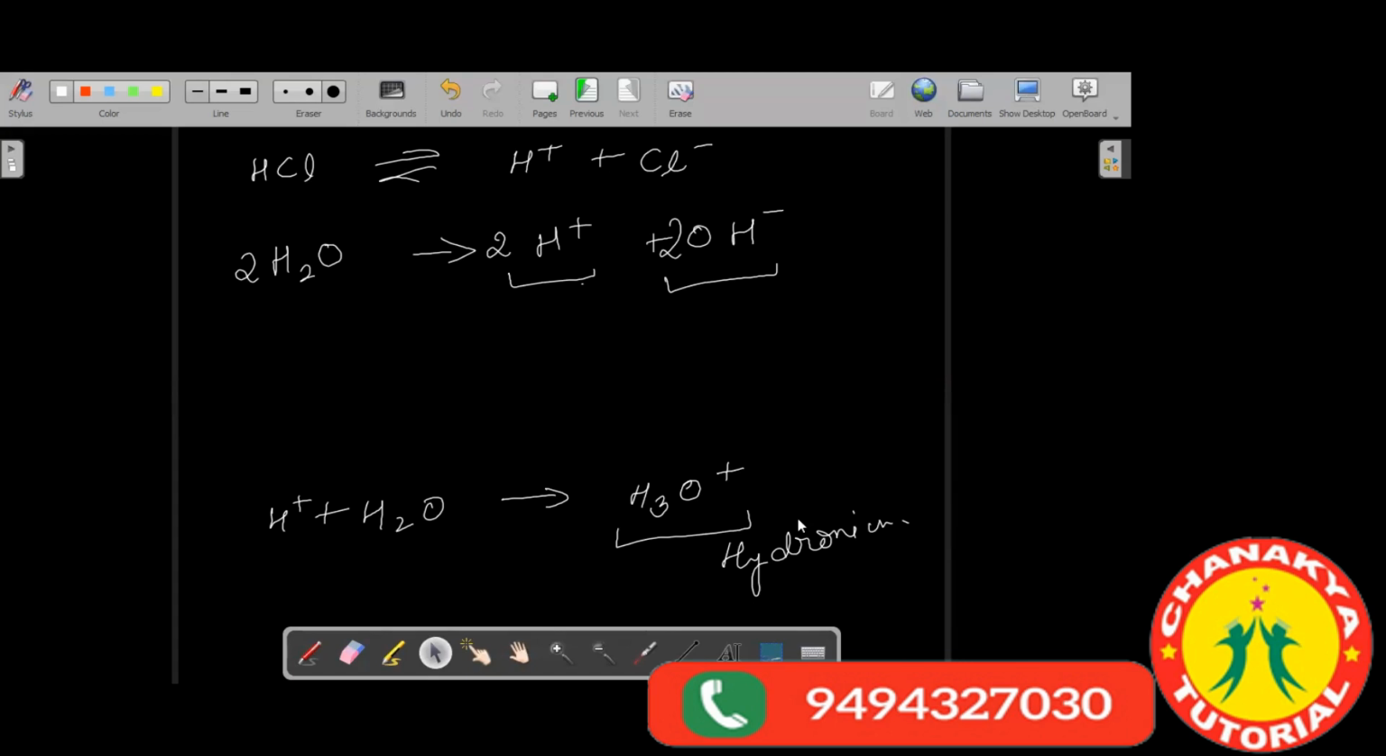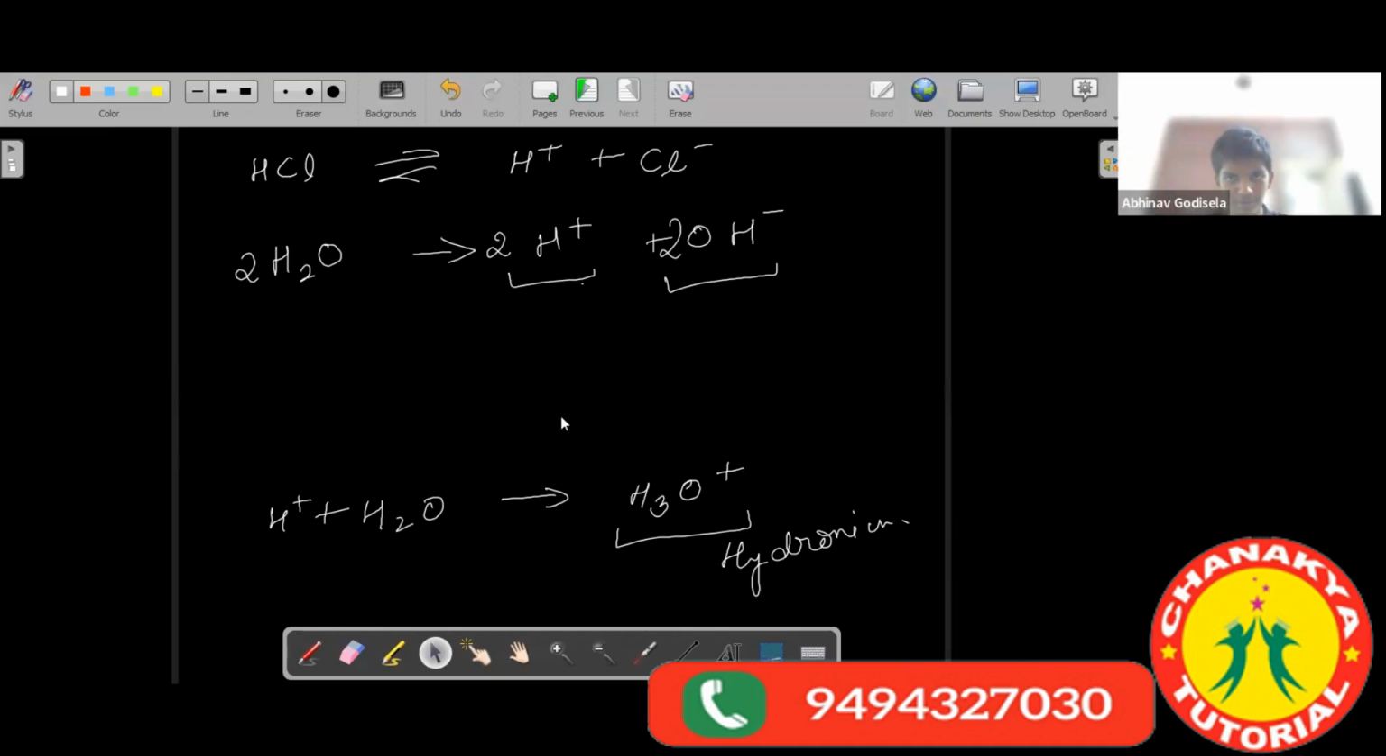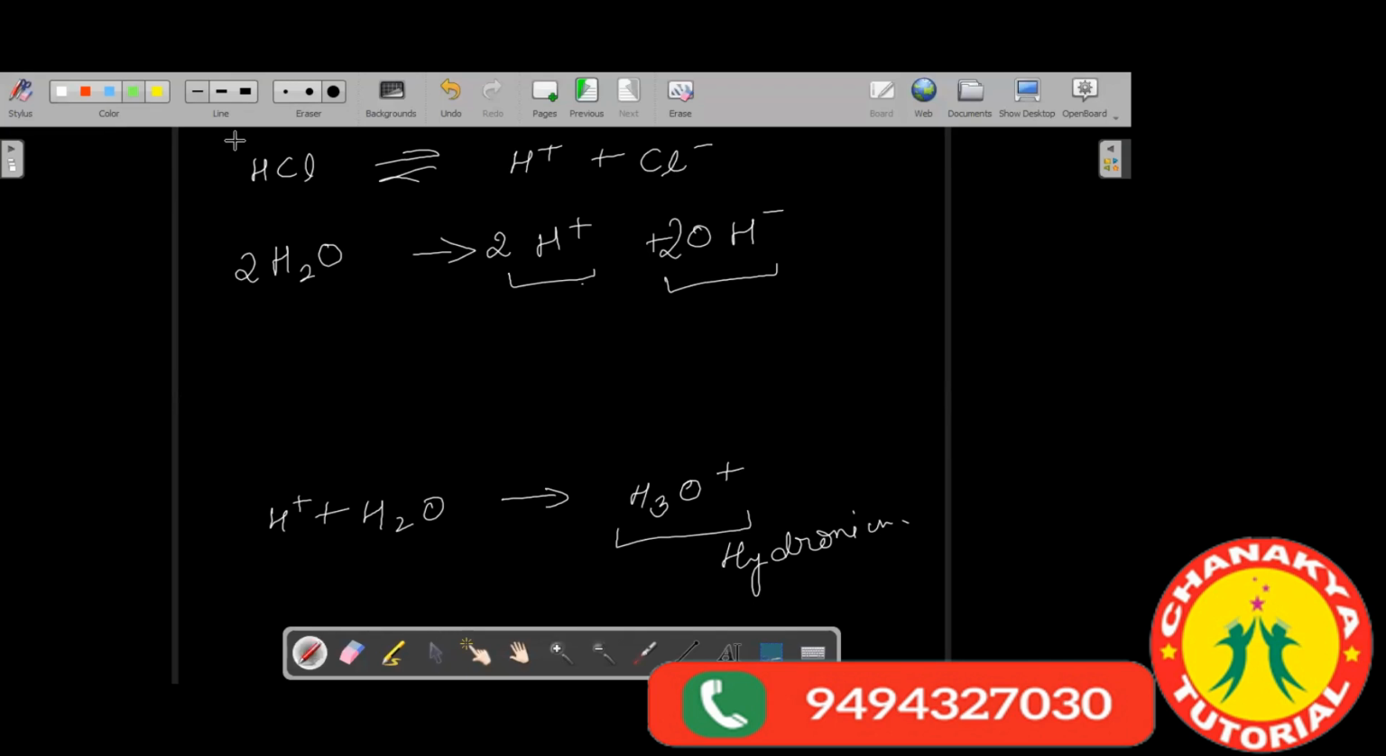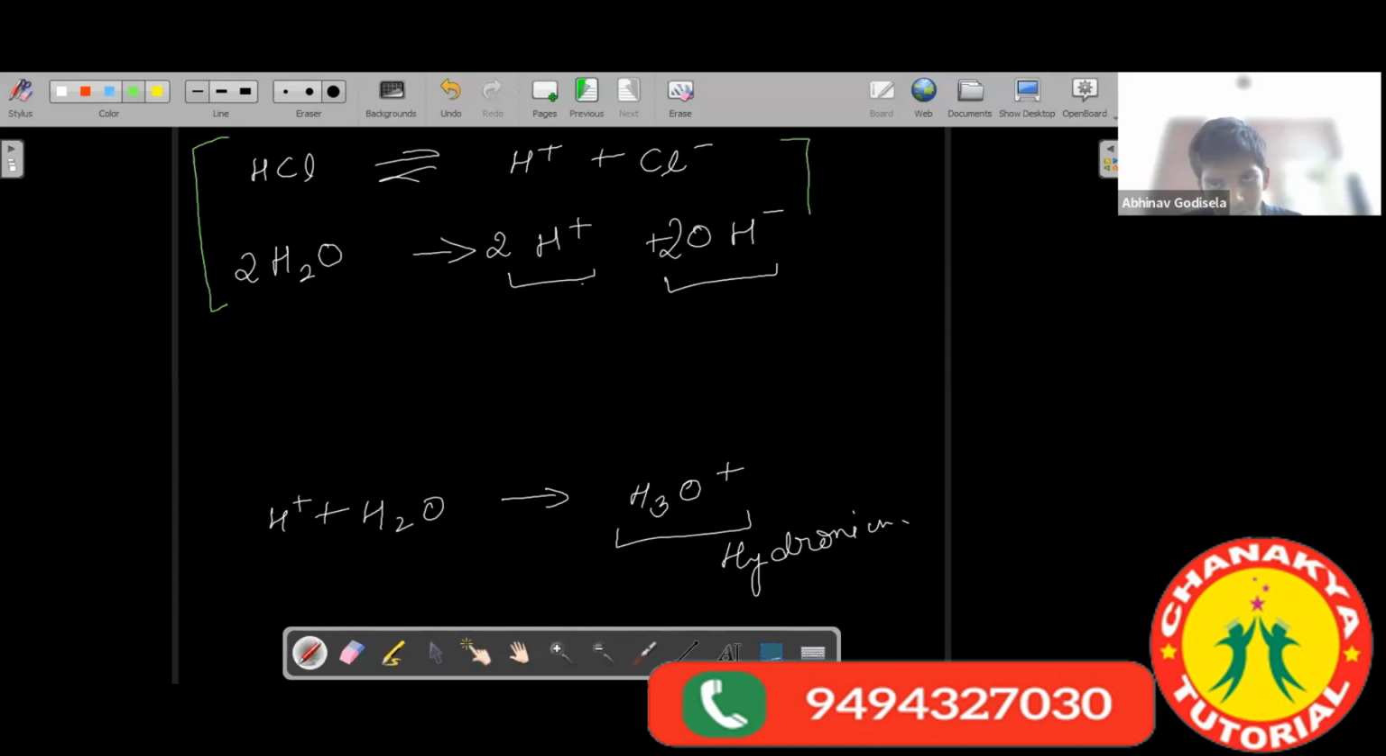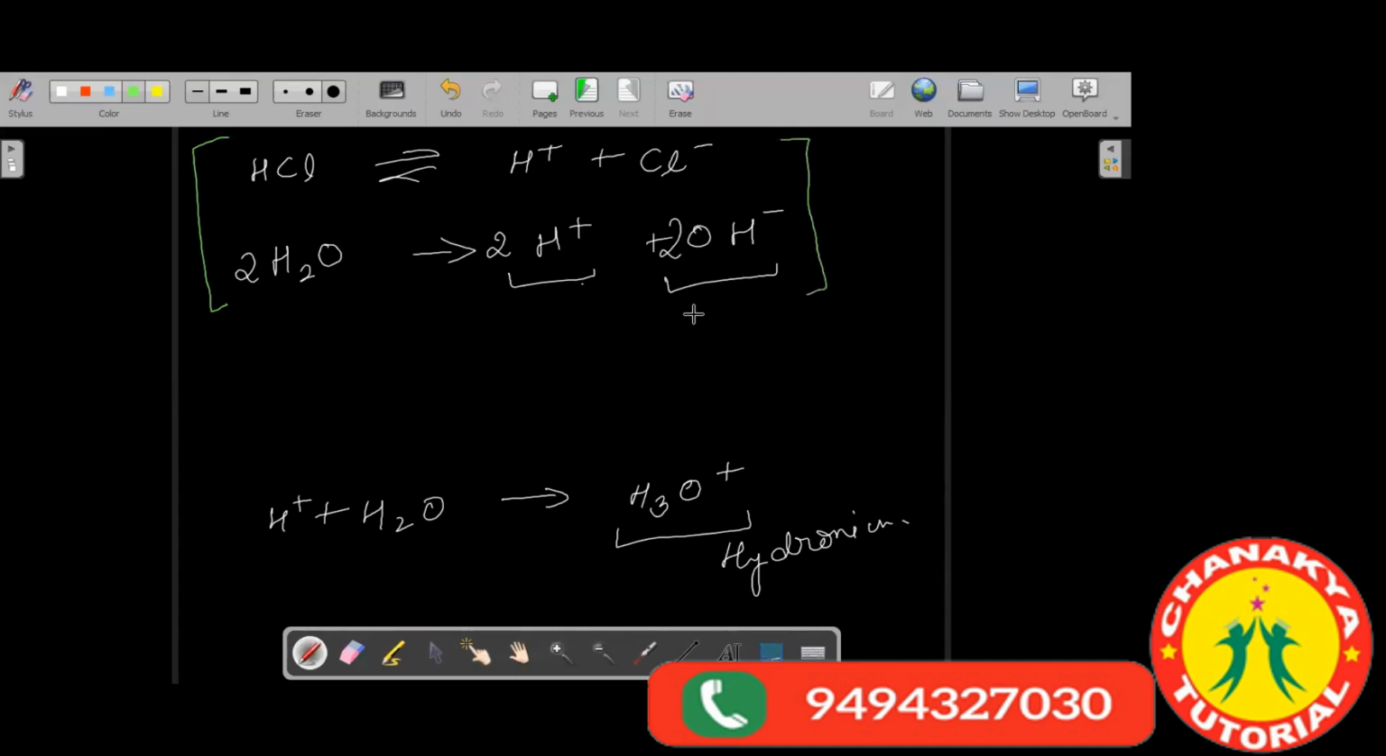Now, why do we call it an acid? Do we have a hydroxide ion in the solution? Yes, Abhinav, do we have a hydroxide ion in the solution? No, sir. Again, see the equation clearly. See these two equations. Is there any hydroxide ion in the solution? Yes, sir. Yes, Kashvi, did you observe? Yes, sir.